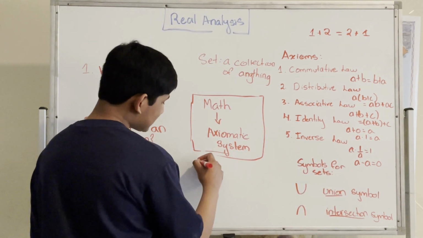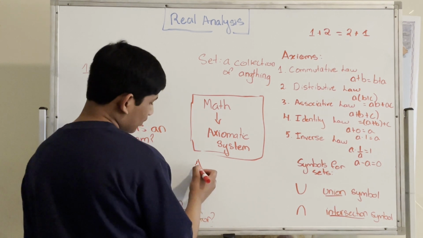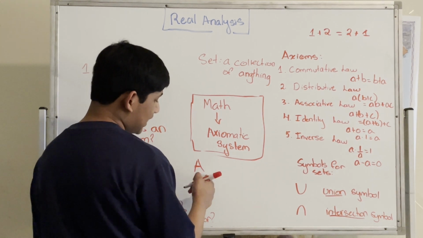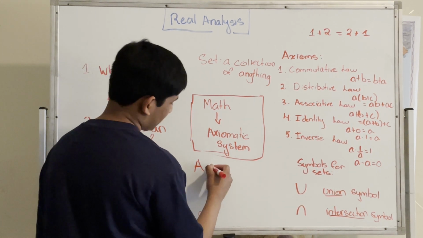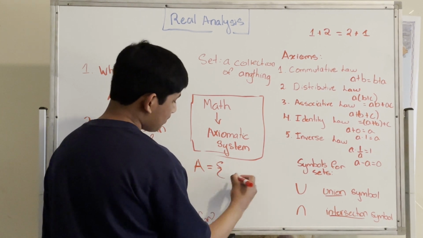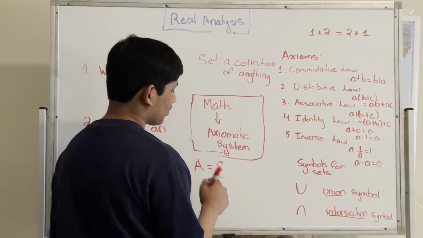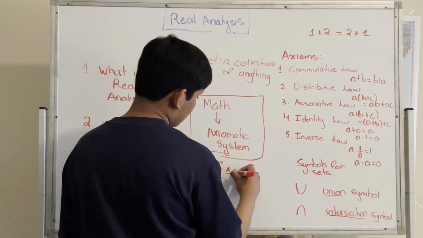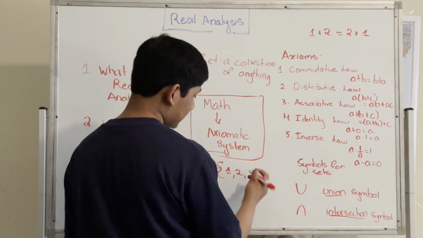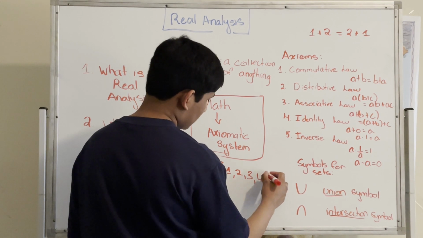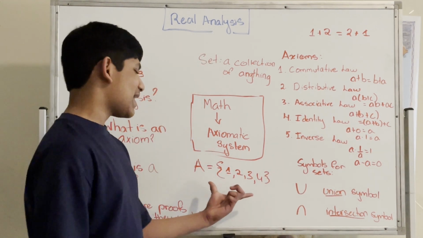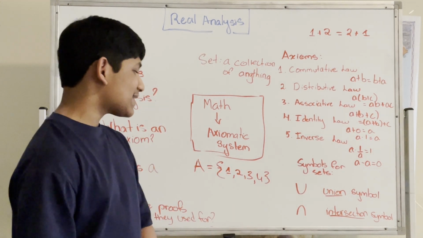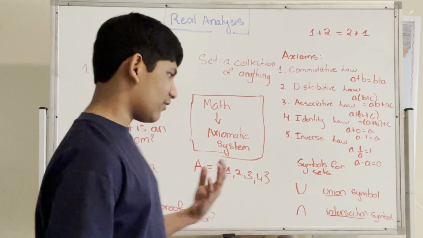So sets are usually labeled with a capital letter. And then we put these curly braces, and we specifically write the numbers inside of them. Now, this is set A. Set A has elements 1, 2, 3, and 4.